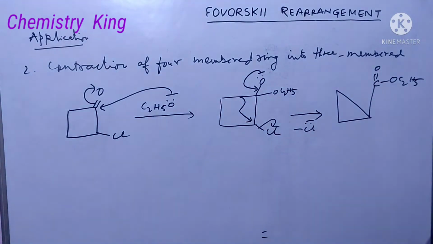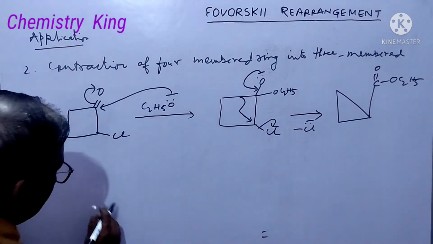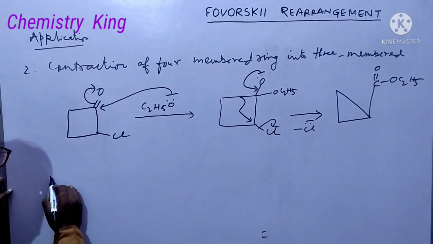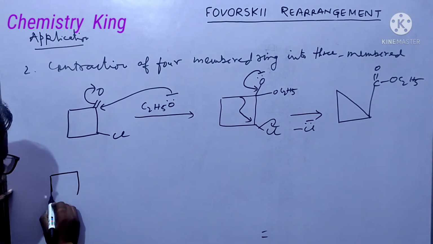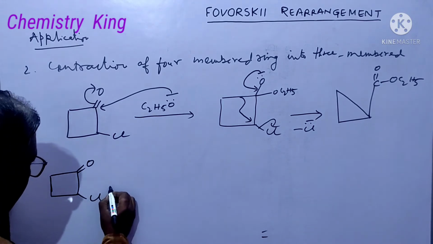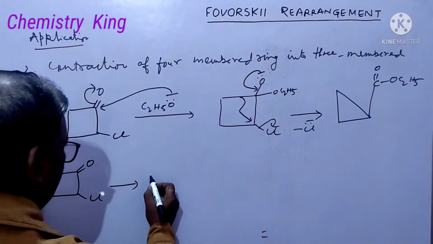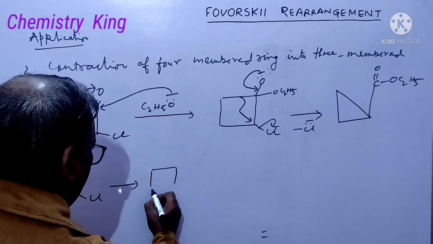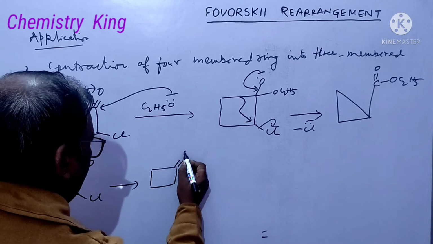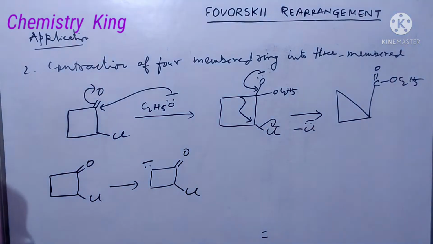But what about, suppose, I am writing freshly, it is ketone, it is fluoro group. And suppose hydrogen from here is attracted, you will get this negative charge here. Okay?